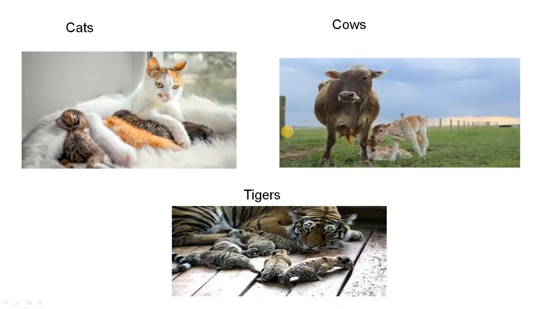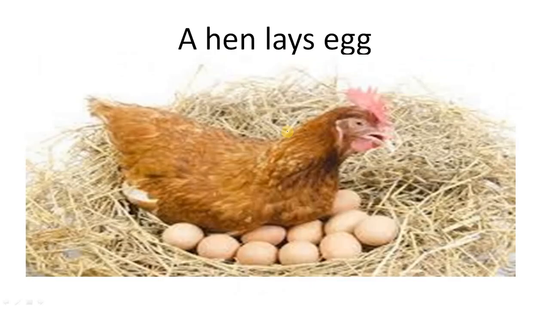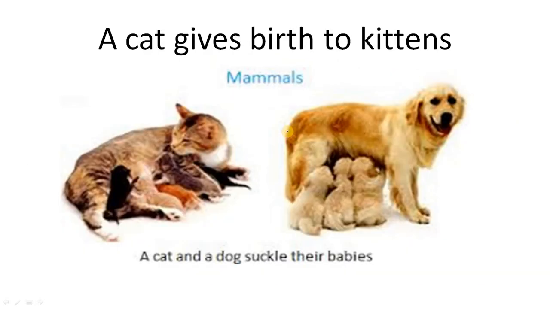In the same way, cats, cows, tigers, lions, and the main thing, human beings, means us, directly reproduce young ones. These do not lay eggs. So these are some of the mammals that give birth.